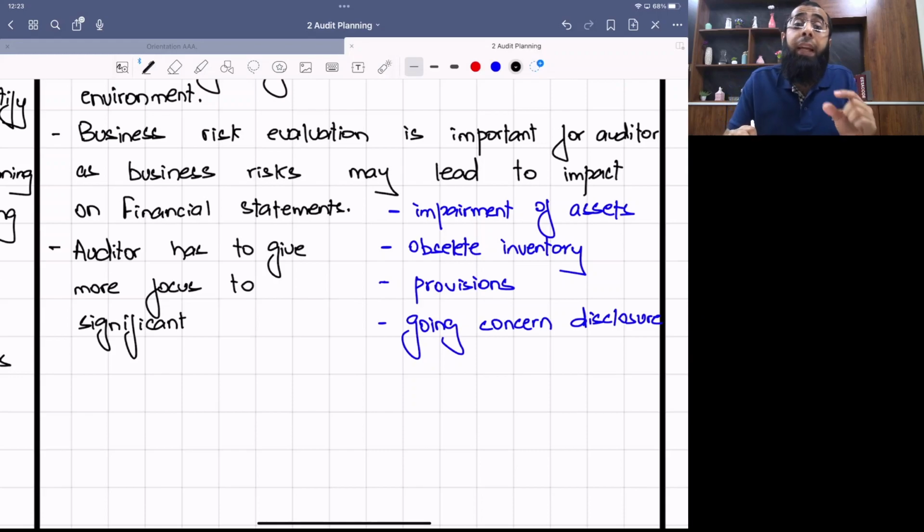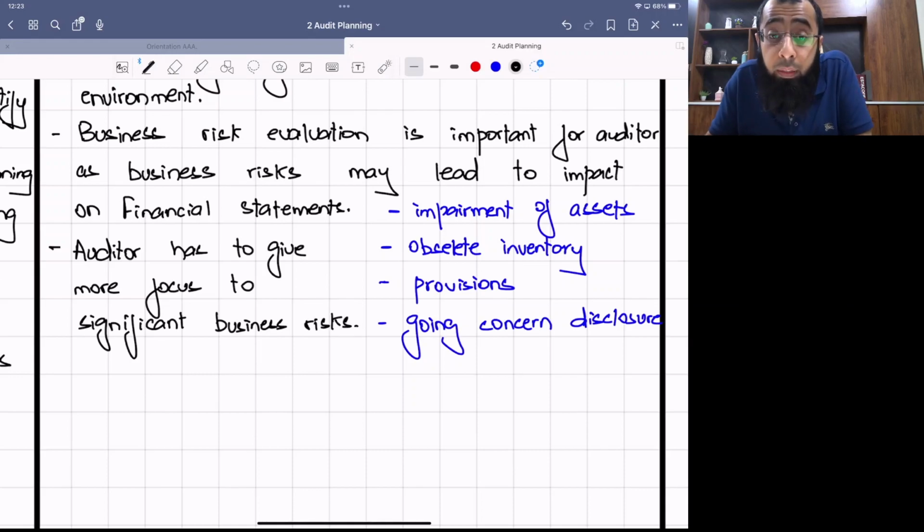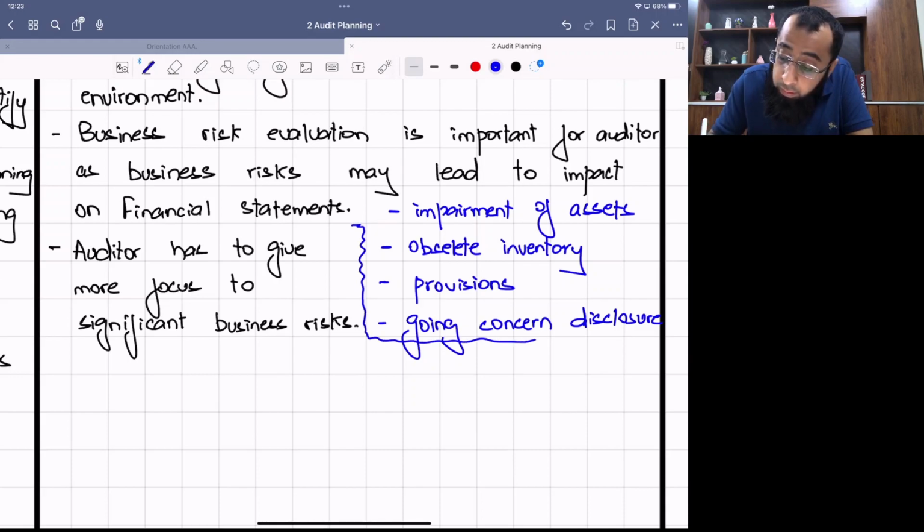So you have to look at significant business risk whose spectrum, whose intensity is very high. Obviously, the auditor cannot focus on all of the risks. The auditor has to make sure that he covers the significant ones. Okay, so these were the examples of the impact the risk can have on the financial statement.